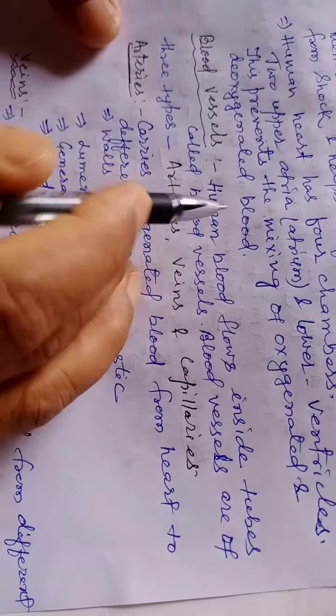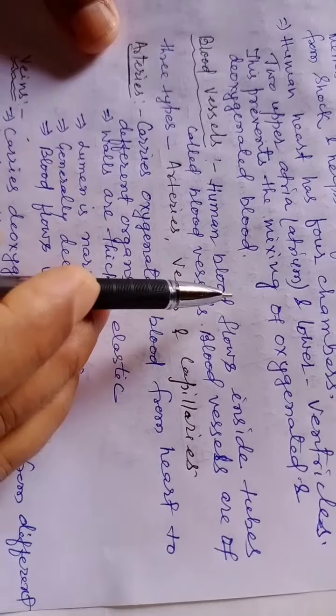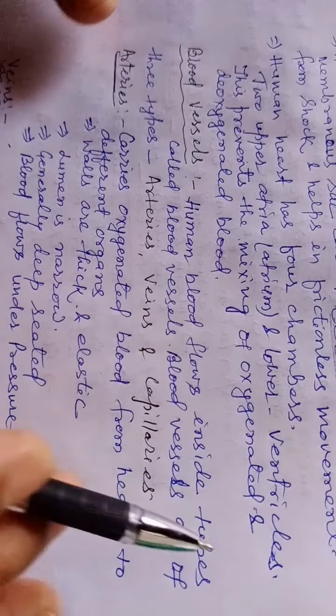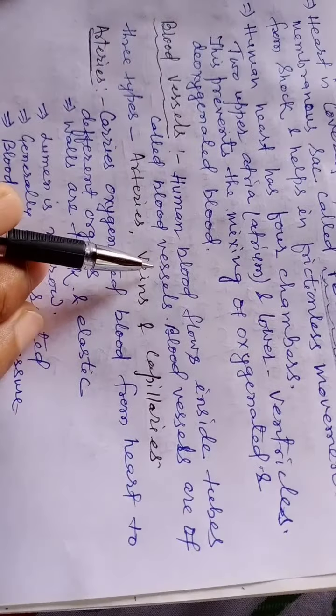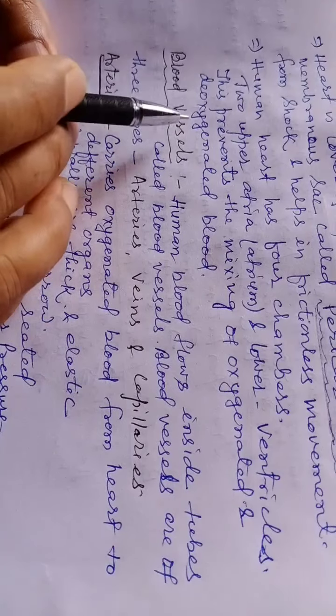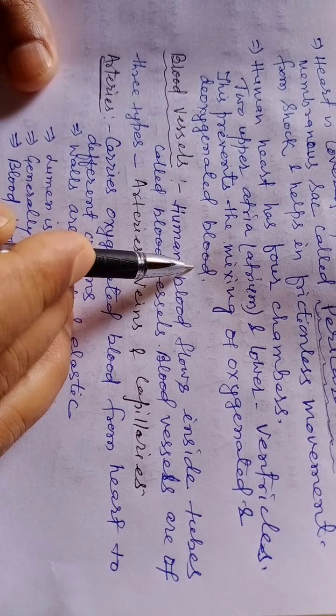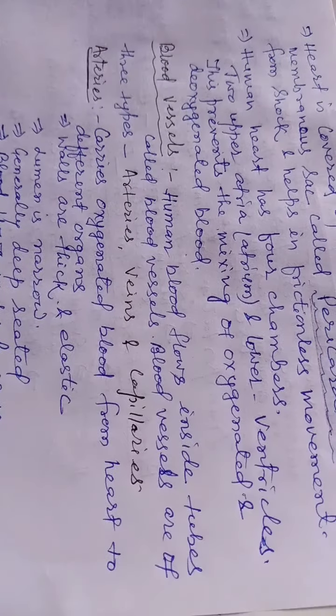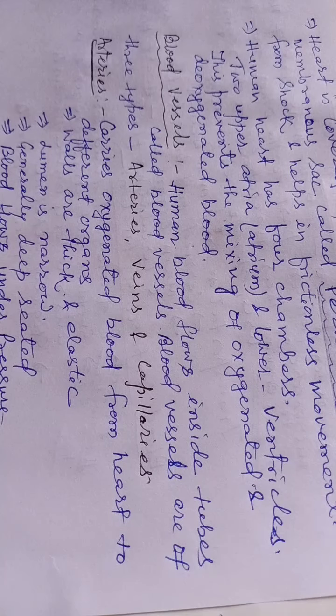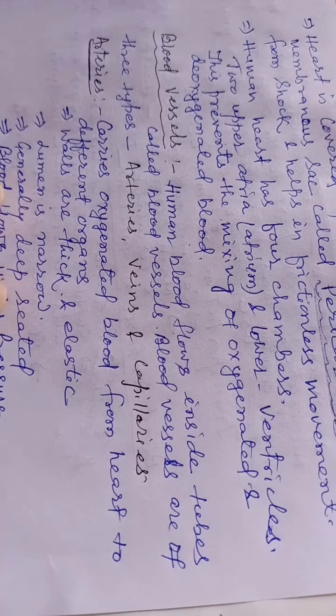The advancement of this four-chambered heart helps mammals prevent the mixing of oxygenated and deoxygenated blood. So oxygenated and deoxygenated blood are separated due to the four-chambered heart of human beings.